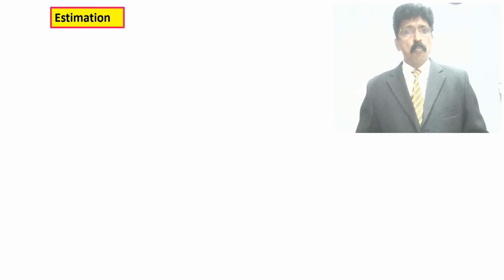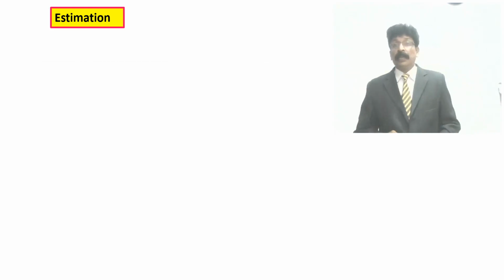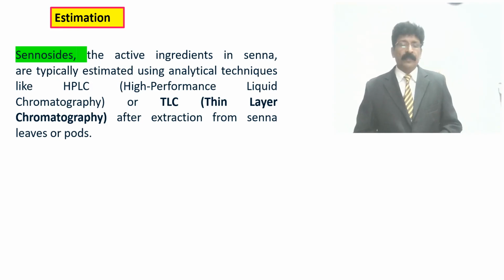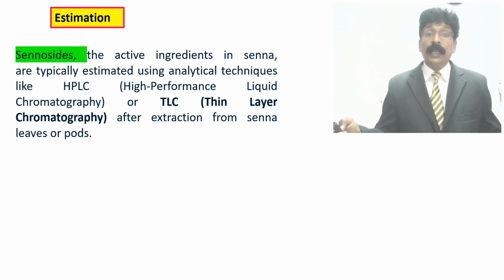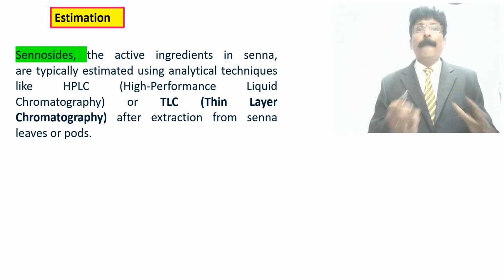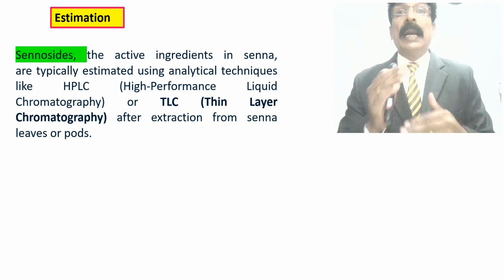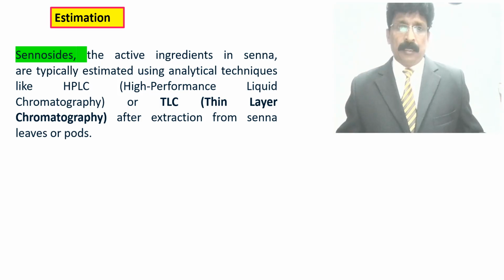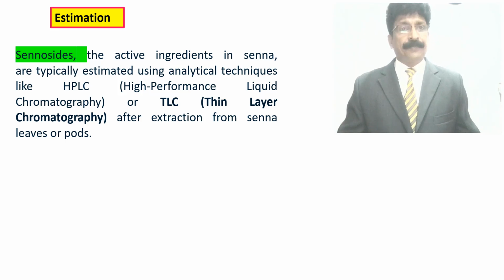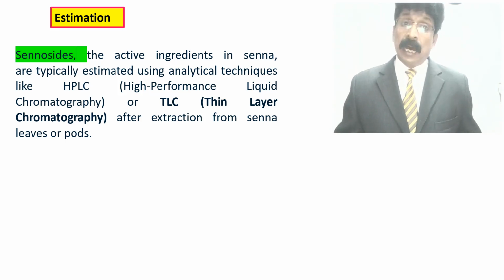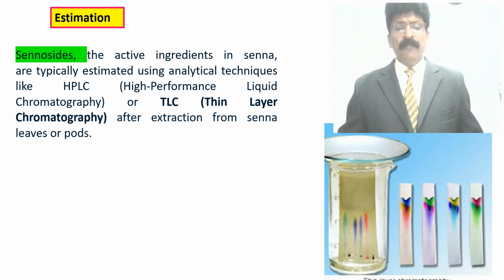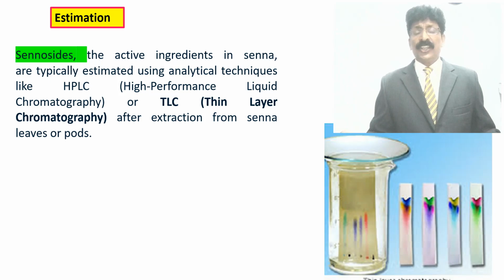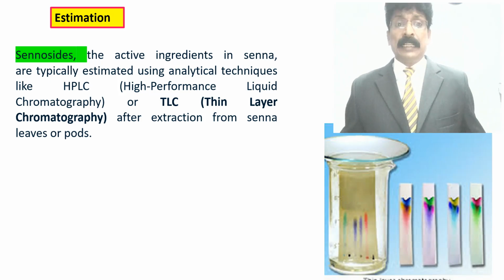Estimation. Usually industrial production and estimation of the component, according to unit 5, is very important. Sennosides, the active ingredient of senna, are typically estimated using analytical techniques like HPLC, high performance liquid chromatography, or thin layer chromatography, TLC, after extraction from senna leaves or pods. We can see this picture to show you. For TLC plates, separation and identification of the compound with original sennoside A and B can be done.